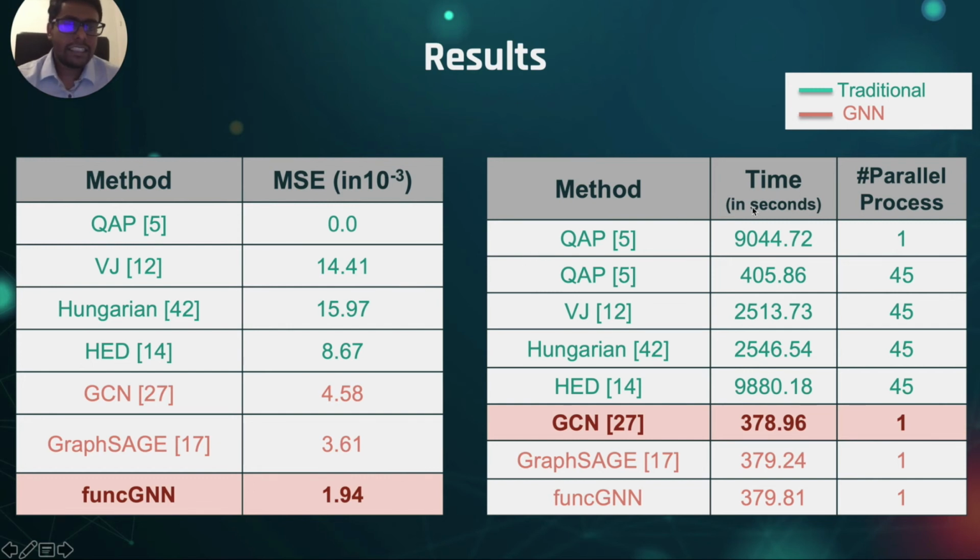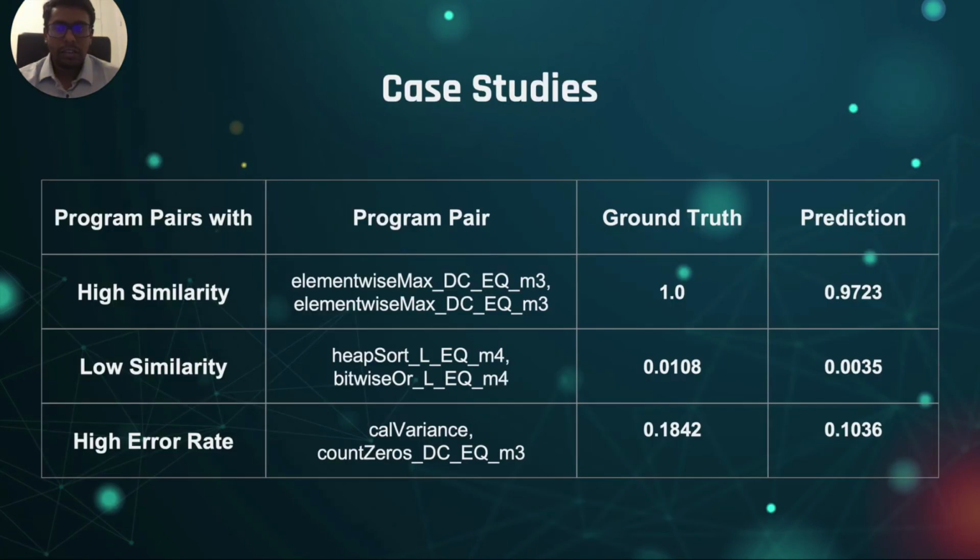The second metric is the time taken to predict the similarity between the programs in the dataset. As we can see, graph neural network approaches take considerably less time compared to the traditional methodologies. To understand in detail the predictive capability of the proposed model, we perform three case studies. The case studies consist of programs having high similarity, low similarity, and high error rate. The case studies show that FuncGNN is capable of estimating program similarity among program pairs with a very low error rate.